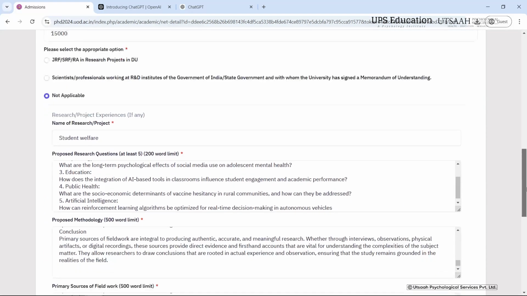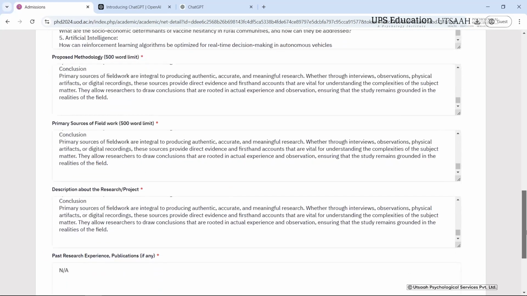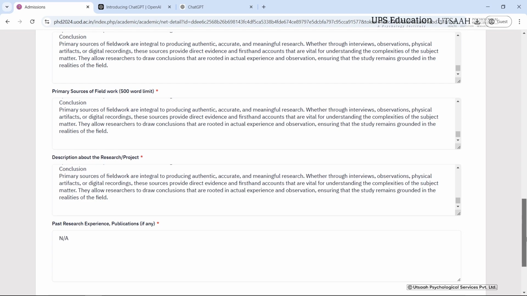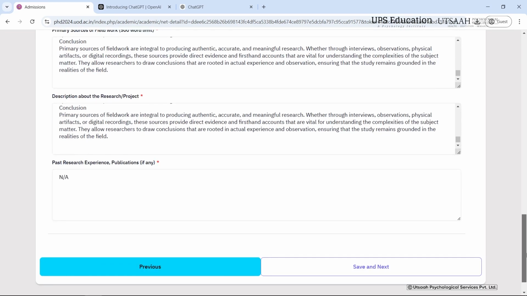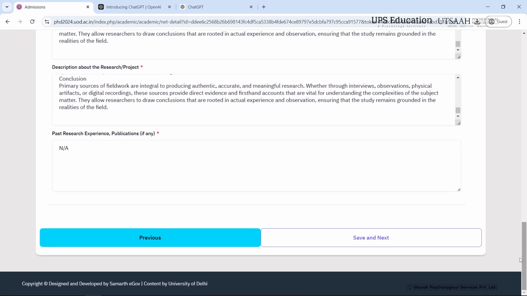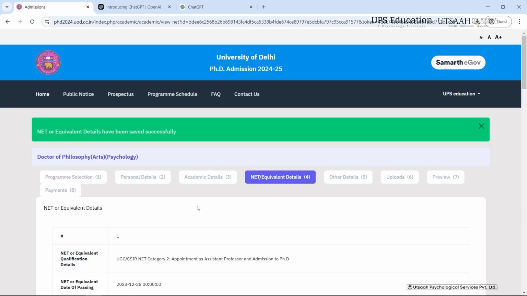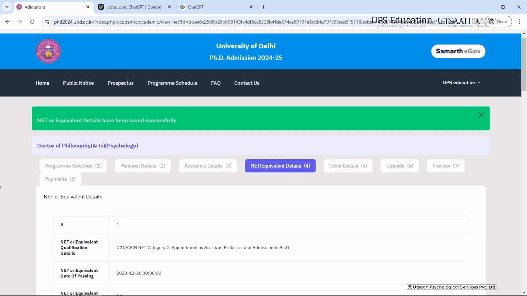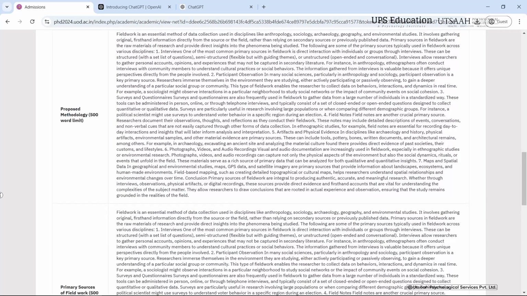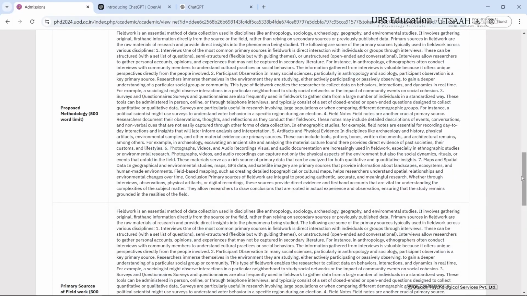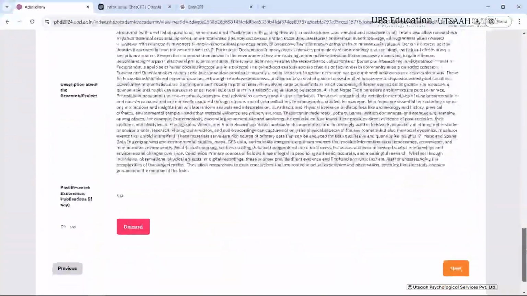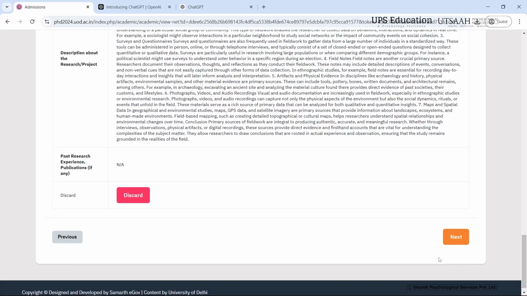All of the details mentioned here are just for the sake of demonstration. You have to read it carefully and fill in all the details, all the required details of your own. Then I will click on save and next. Just recheck everything, and if you feel that everything is correct, everything is in order, just click on next.